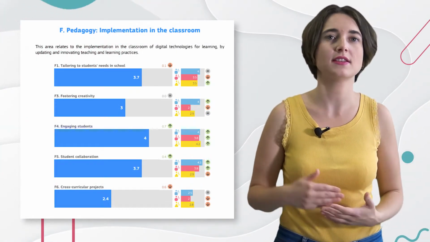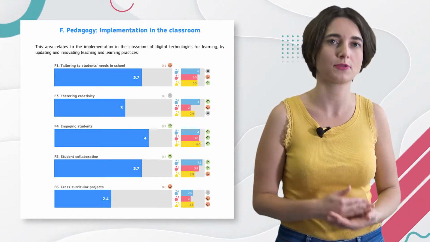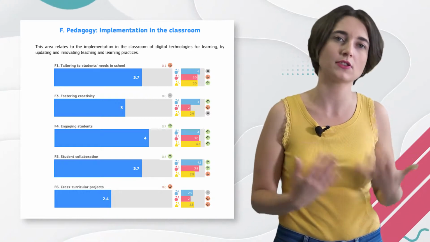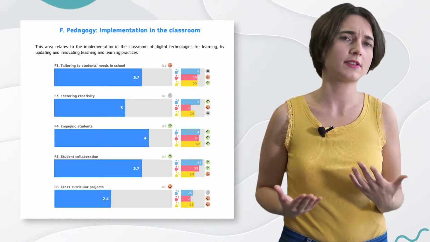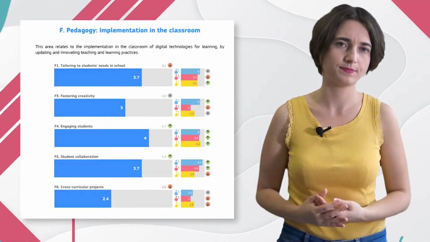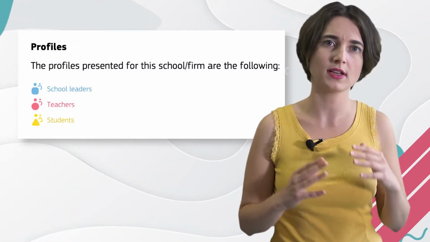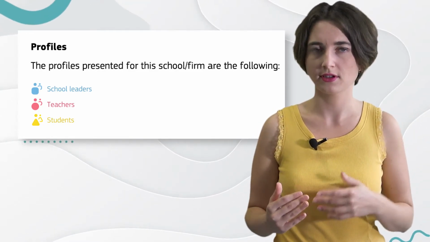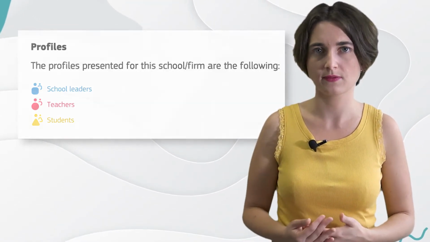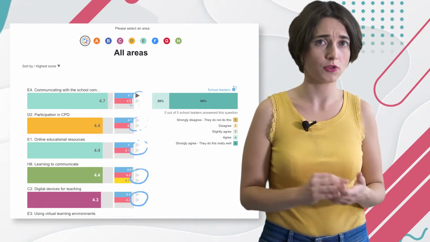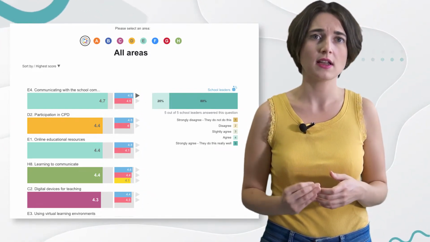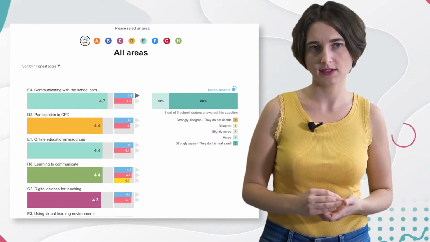What is also crucial to check is if there are any major discrepancies in the average responses across the 3 user groups: school leaders, teachers, and students. If so, did those discrepancies surprise you? What might be their underlying cause or explanation? You can quickly identify the average responses of each group through the color code: blue for school leaders, red for teachers, and yellow for students. Also, you can click on the small gray arrows on the right of each group to see the breakdown of the responses and how the average score is calculated.